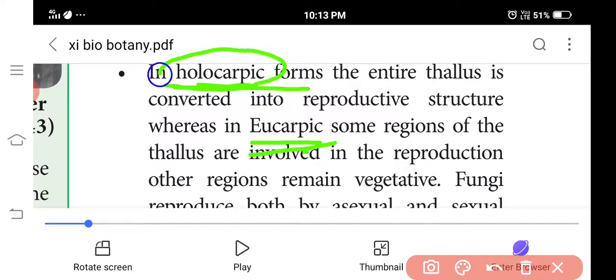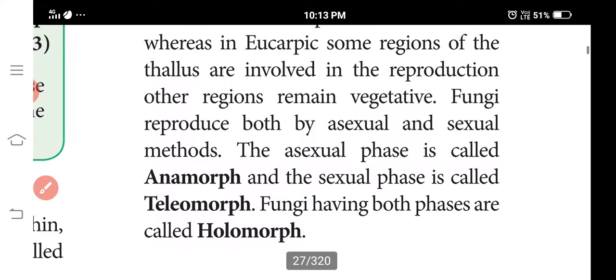The best example of holocarpic is Synchytrium. Holocarpic: the entire mycelium is converted into reproductive structure. However, if only part of it becomes reproductive, it is called eucarpic. So understand eucarpic: some regions of the thallus are involved in reproduction, while other regions remain vegetative.